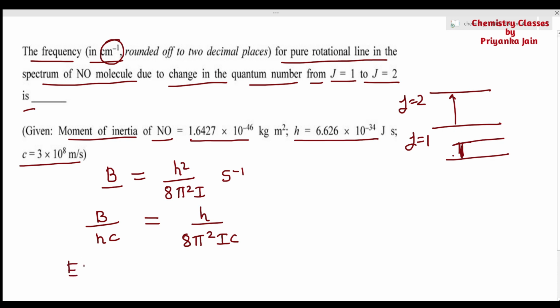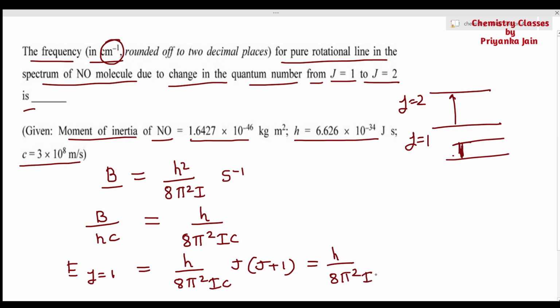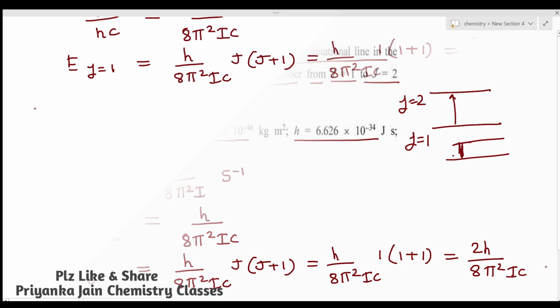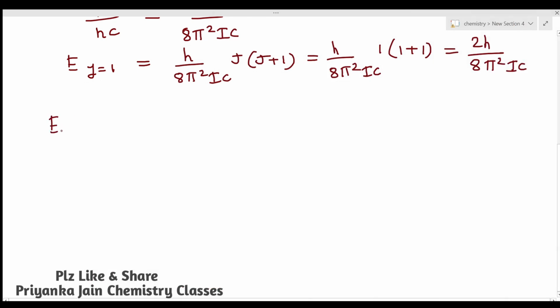The energy for J equal to 1 will be h upon 8 pi square I c times J into J plus 1. J's value is 1, so 1 into 1 plus 1, which is 2, giving 2h upon 8 pi square I c. Similarly, the energy for J equal to 2 will be h upon 8 pi square I c times J into J plus 1.